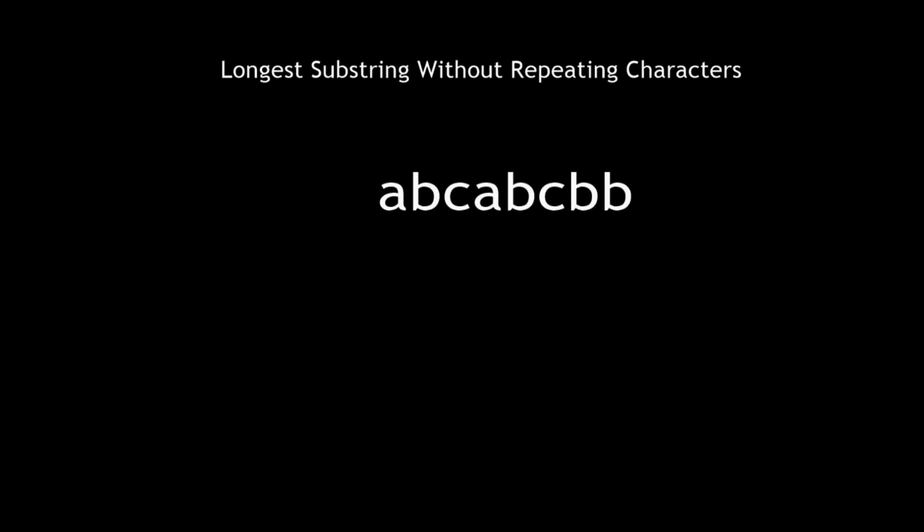For example, if we look at the first substring ABC, then it has the length of 3. The next substring BCA also has the length of 3. After that CAB and then ABC also have length equal to 3. Then the next substring is BC which has a length of 2. The next one has a length of 2 as well. And the last two substrings have the length of 1. Therefore we know that the longest possible substring has the length of 3 and therefore our answer is 3.